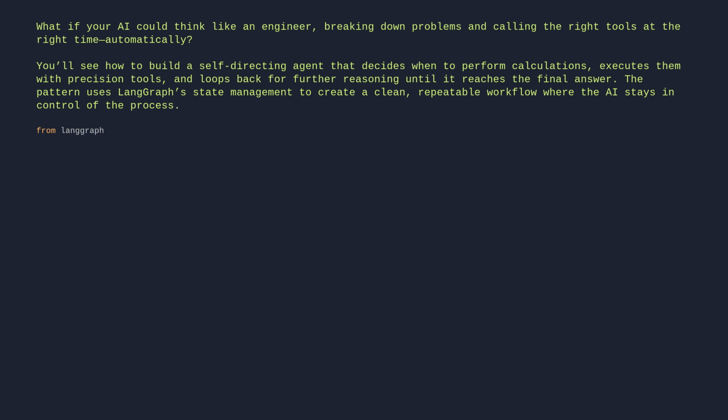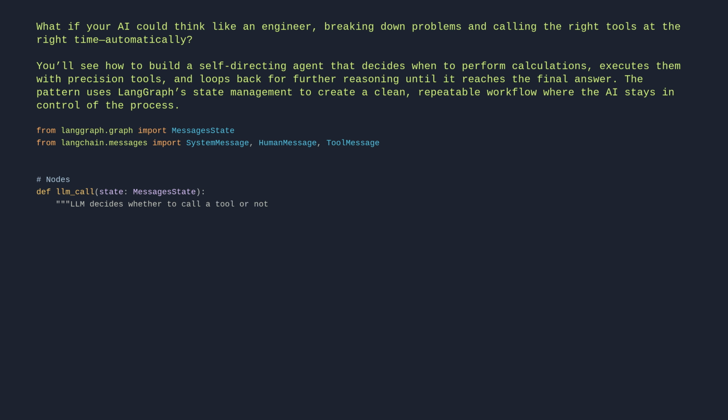From langgraph.graph import MessagesState. From langchain.messages import SystemMessage, HumanMessage, ToolMessage. # Nodes. def llm_call(state: MessagesState): # LLM decides whether to call a tool or not. return {"messages": [llm_with_tools.invoke([